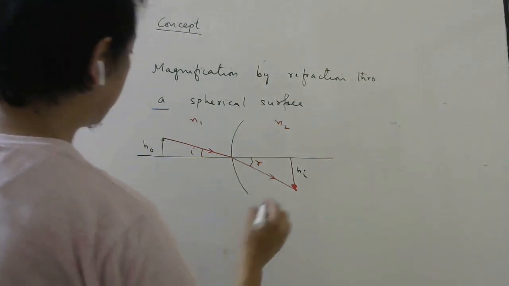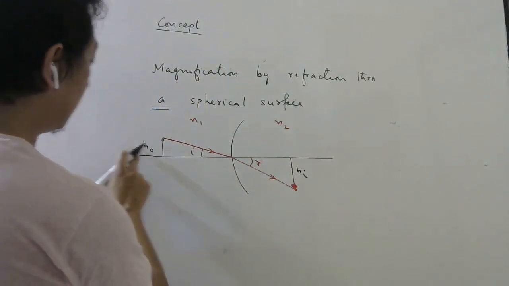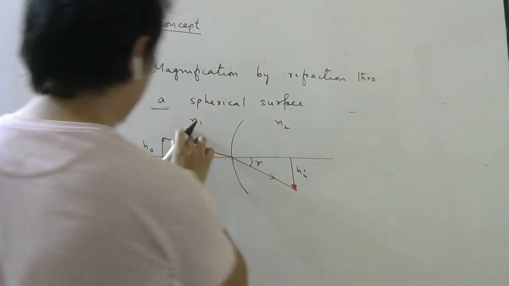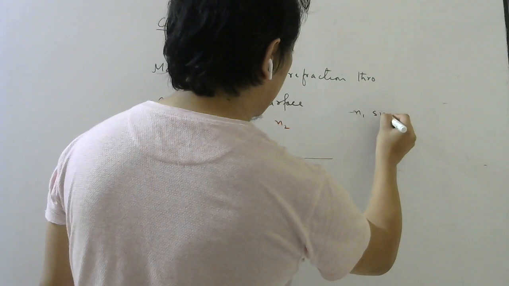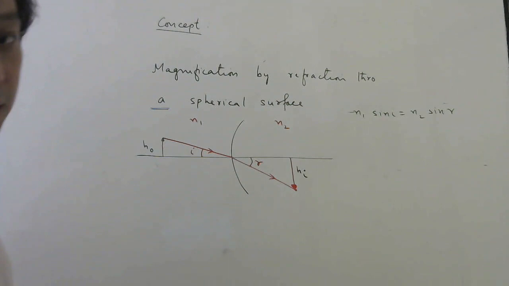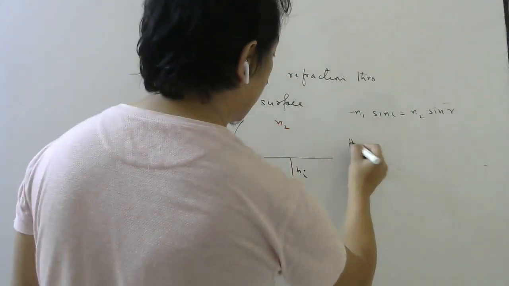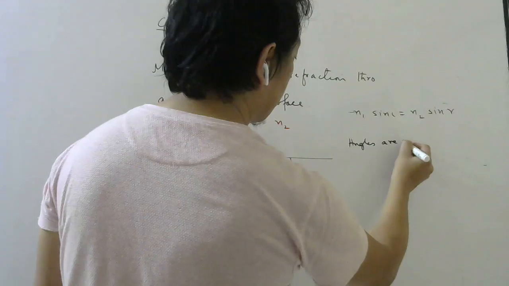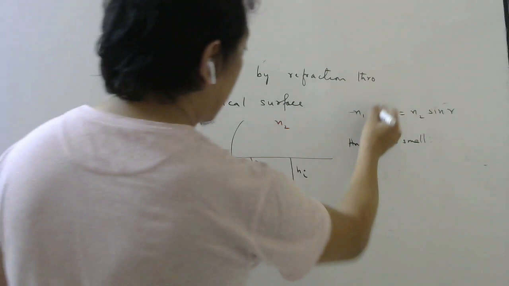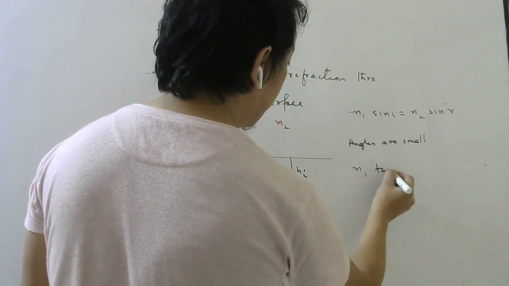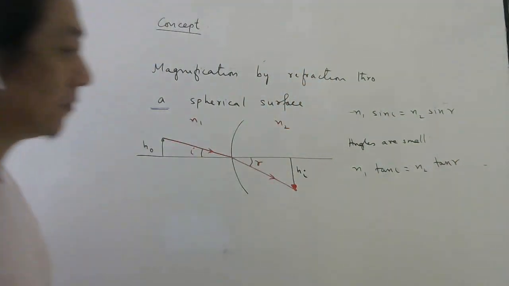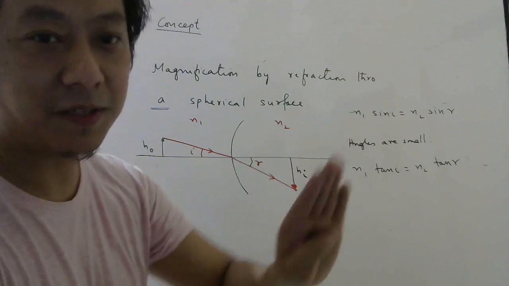Now, how to find the relation between this and this? Okay, see, use Snell's law. N1 sin I equals N2 sin R. Right? Now, angles are small, remember. So if I assume angles are small, then sin I I can write as tan I, and sin R I can write as tan R, because sin theta is the same as theta, and theta is the same as tan theta also.